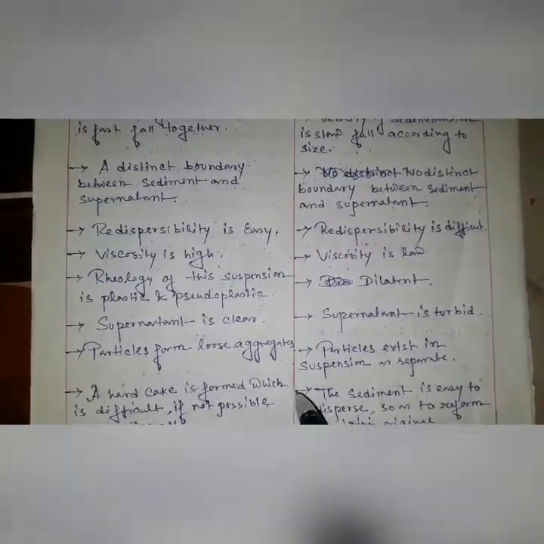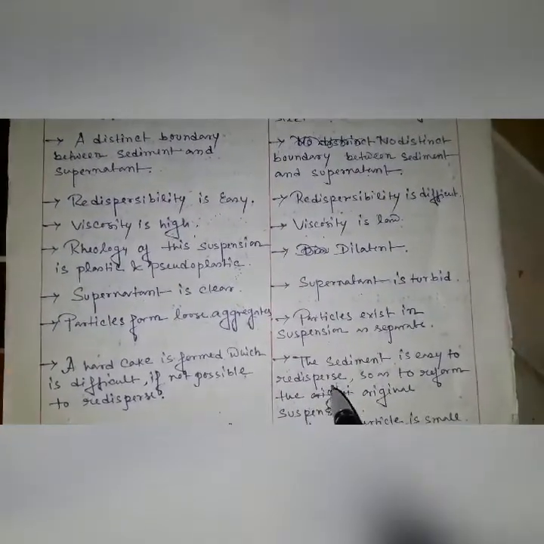Particles form loose aggregates, meaning a mass or bulk of particles, but here the particles in suspension are separate. A hard cake is formed, which is difficult if not impossible to redisperse, but here the sediment is very easy to redisperse so as to restore the uniform original suspension.